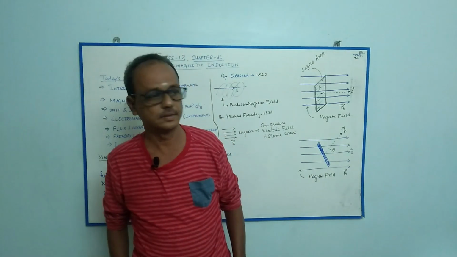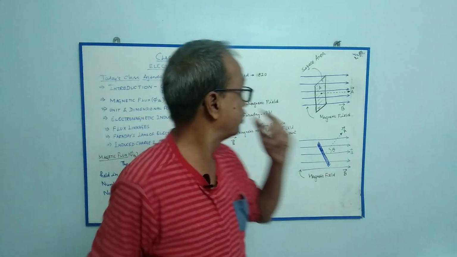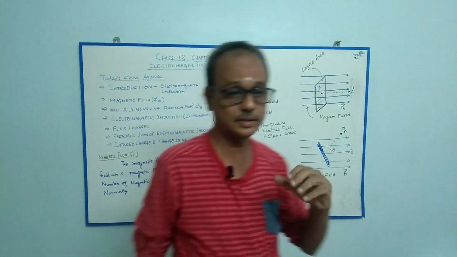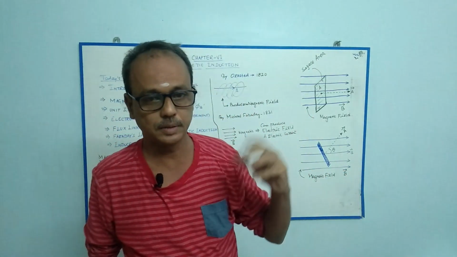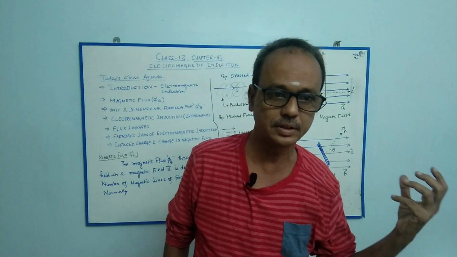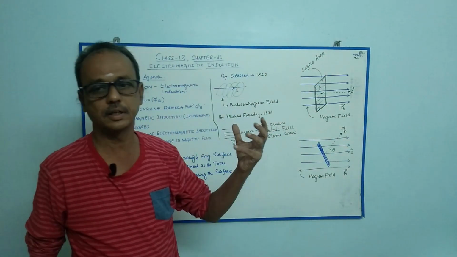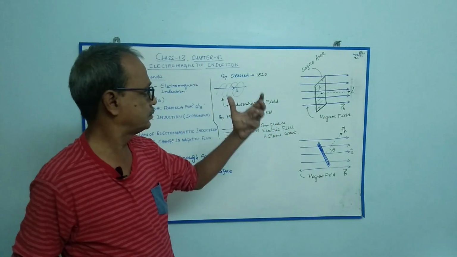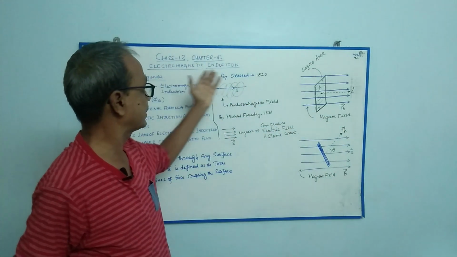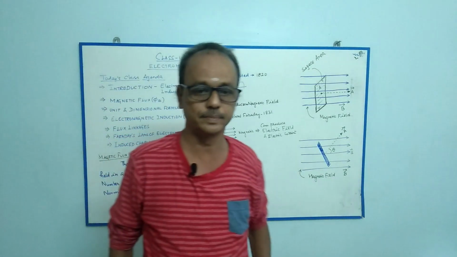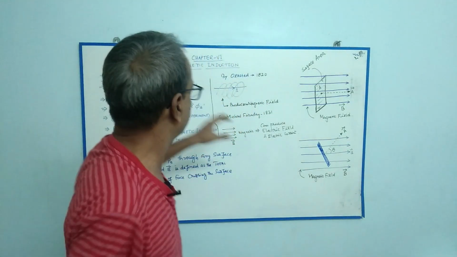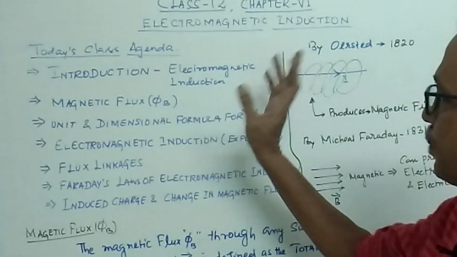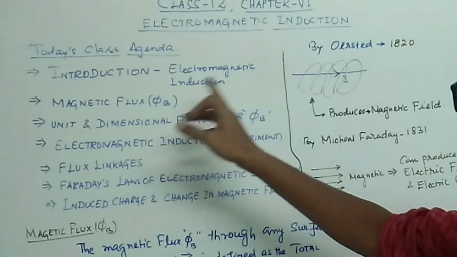So today's class is about electromagnetic induction. It is a very important chapter. In the coming chapters, alternating currents and electrical devices, the basis for those topics is the electromagnetic induction principle only. The agenda for today's class is introduction, electromagnetic interaction, electromagnetic induction.